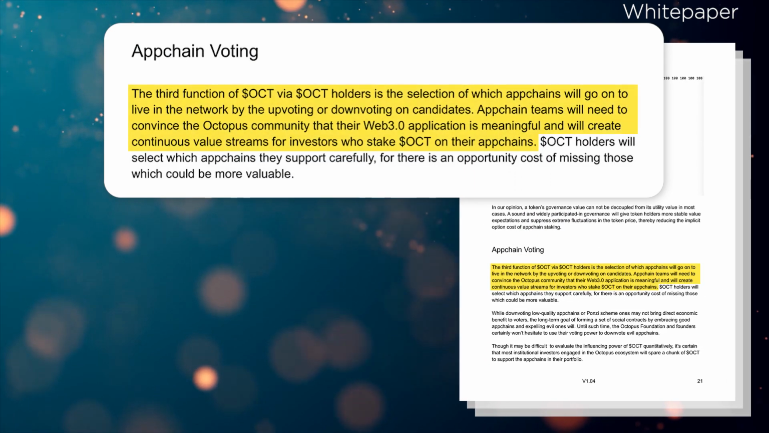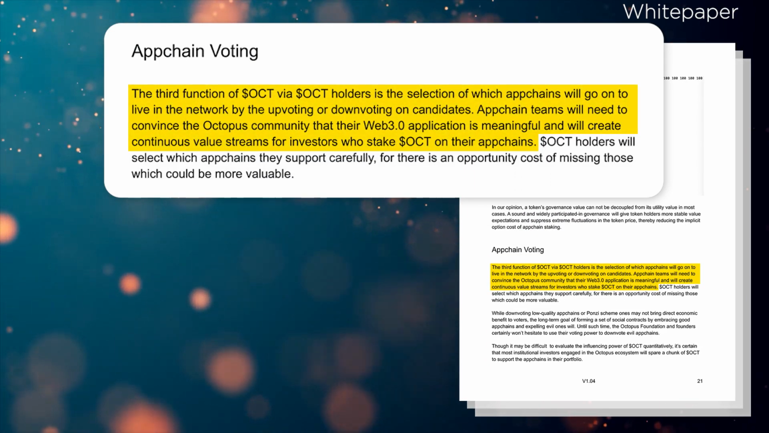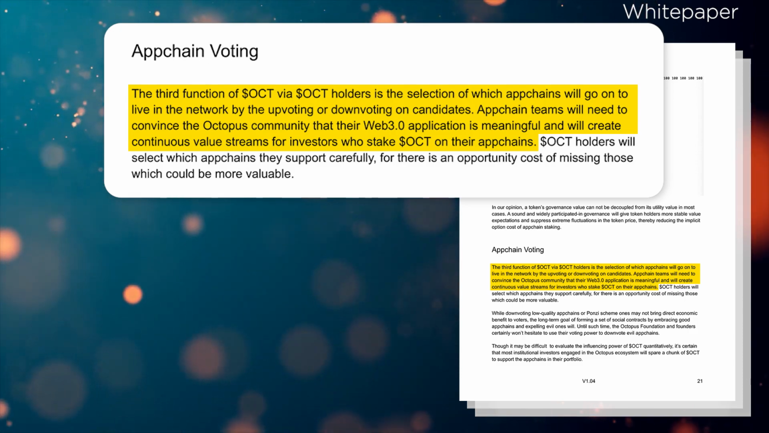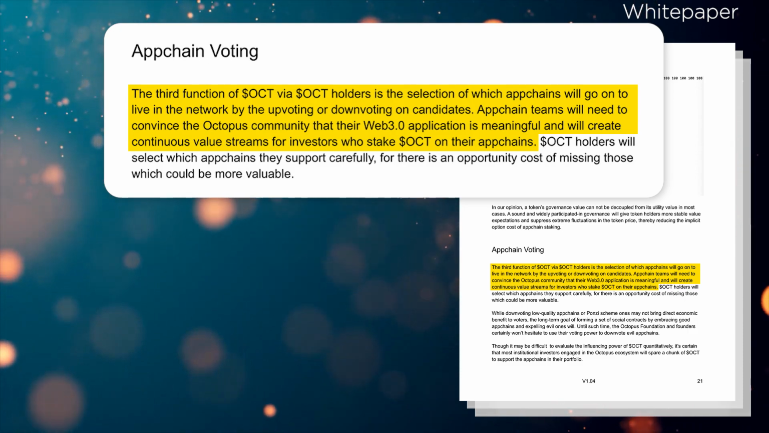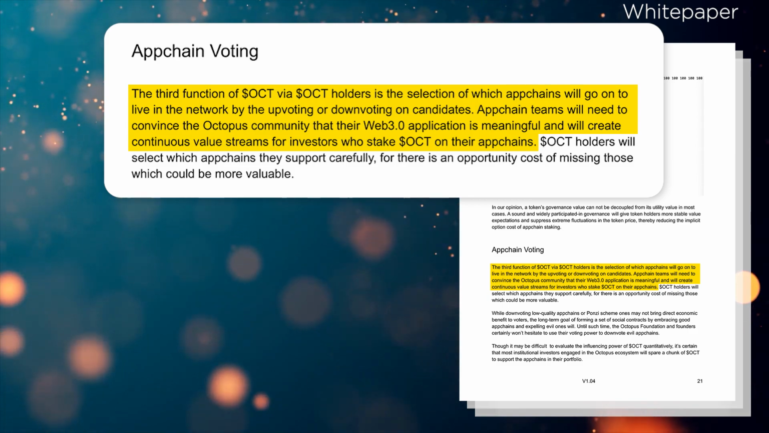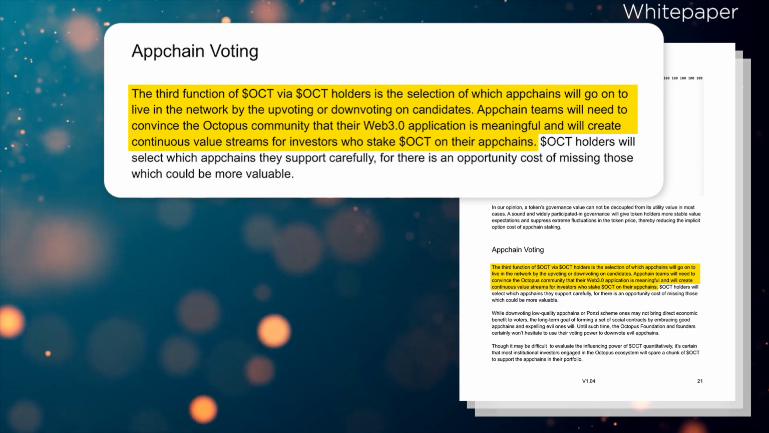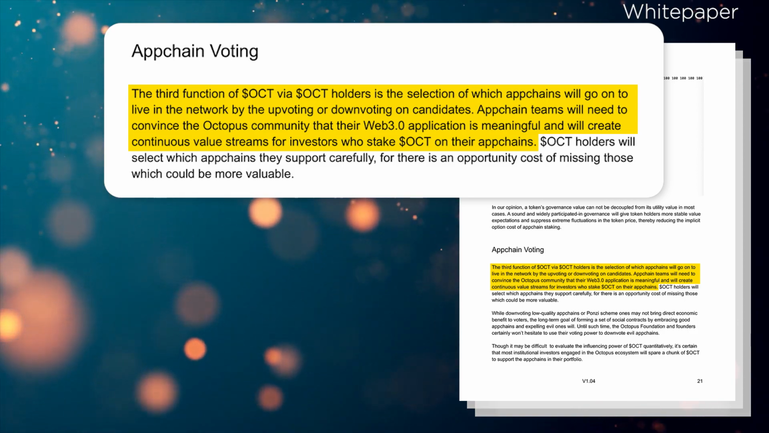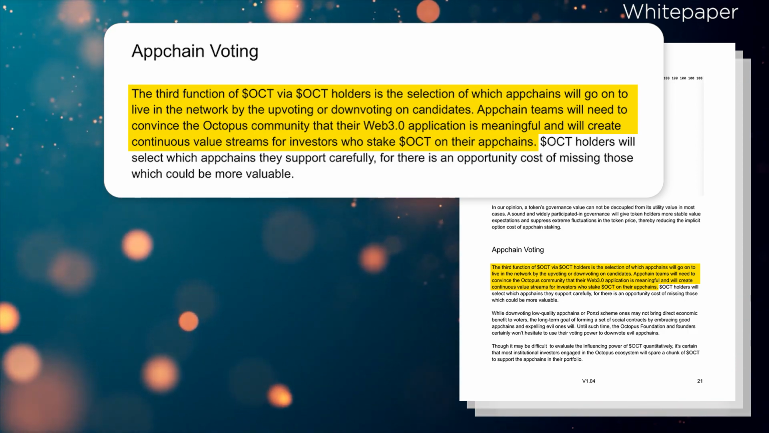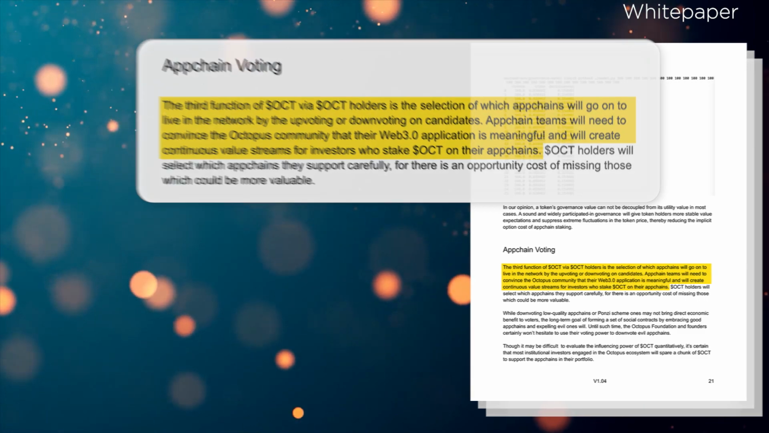The third function of OCT is the selection, via OCT holders, of which app chains will go to live in the network by upvoting and downvoting on candidates. App chain teams will need to convince the Octopus community that their Web3 application is meaningful and will create continuous value streams for investors who stake OCT on their app chains.